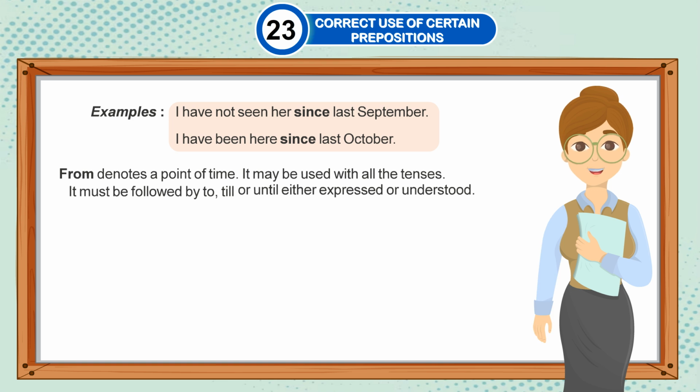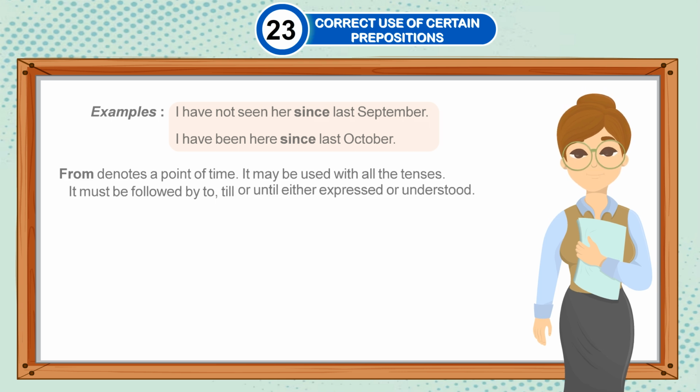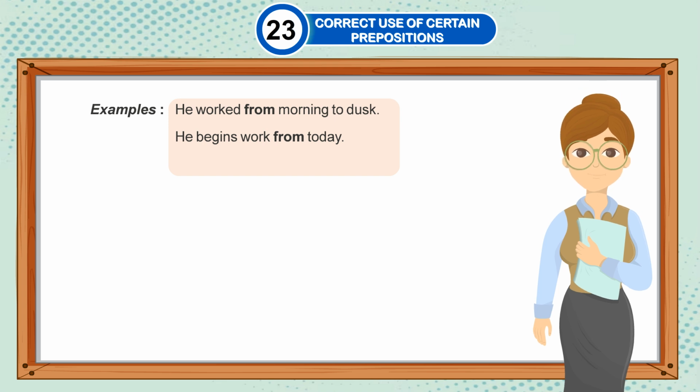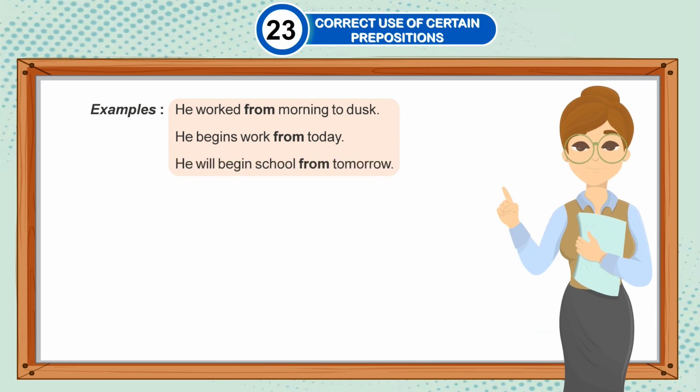From denotes a point of time. It may be used with all the tenses. It must be followed by to, till or until, either expressed or understood. Example: He worked from morning to dusk. He begins work from today. He will begin school from tomorrow.